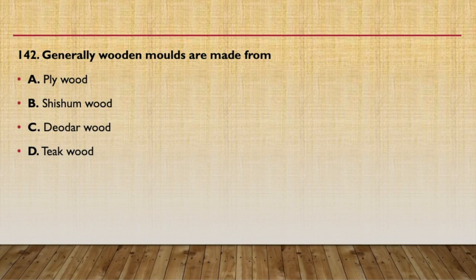Generally, wooden molds are made from plywood, shisham wood, deodar wood, or teak wood. Always remember, if we have to use a wooden mold, then that has to be of better quality. It should be a hard material. So we will use shisham wood for that purpose. Shisham would be the right answer.